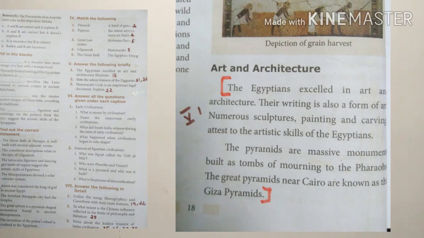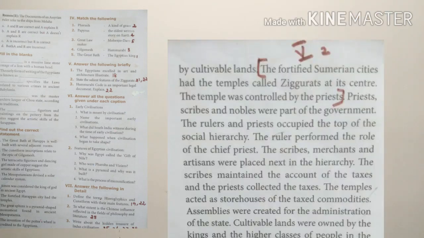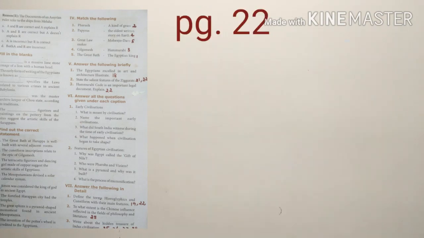Question number 2, that is in page number 21 and 22. Page number 21, see the right side, first line middle. The fortified Sumerian cities had the temples called ziggurats at its center. The temple was controlled by the priest. Now go to page number 22.